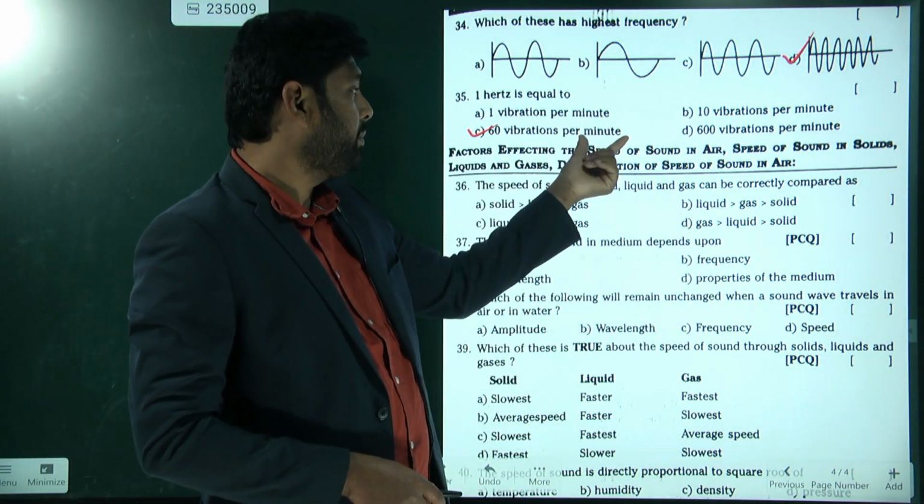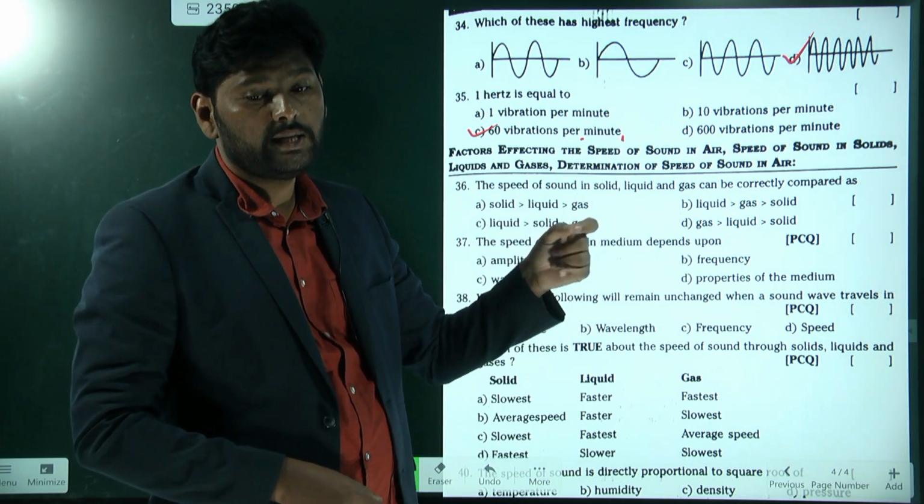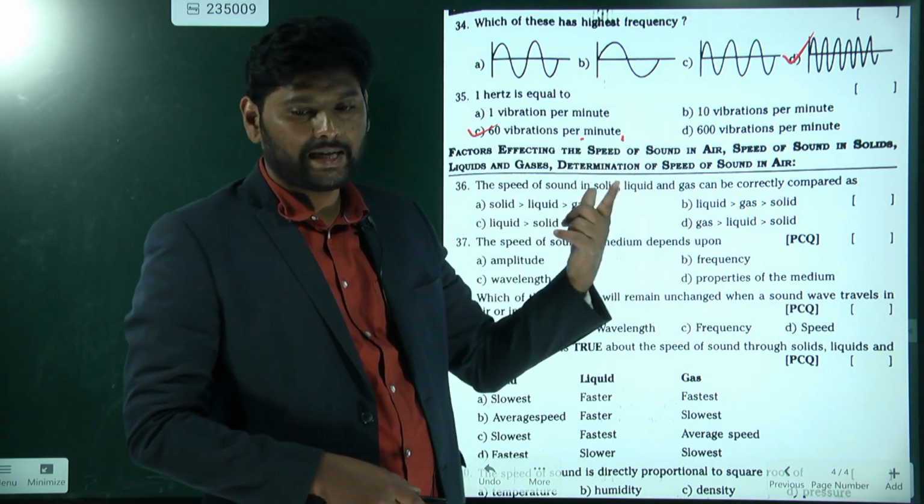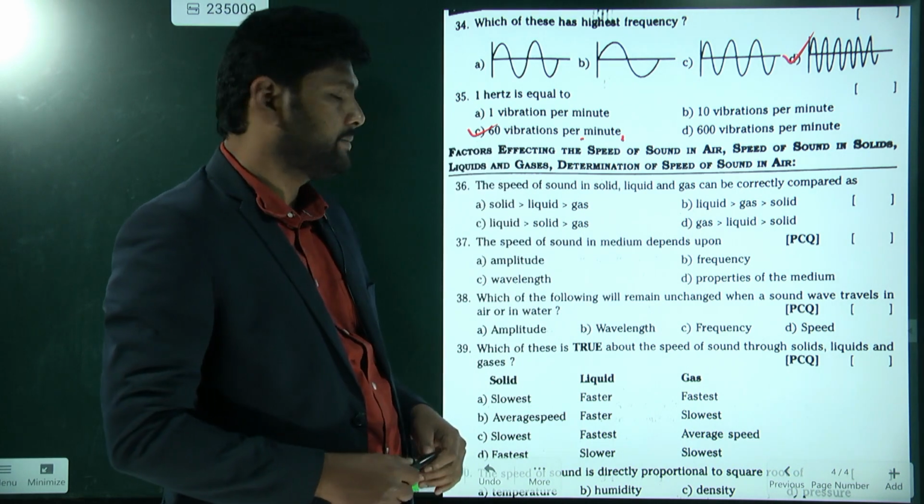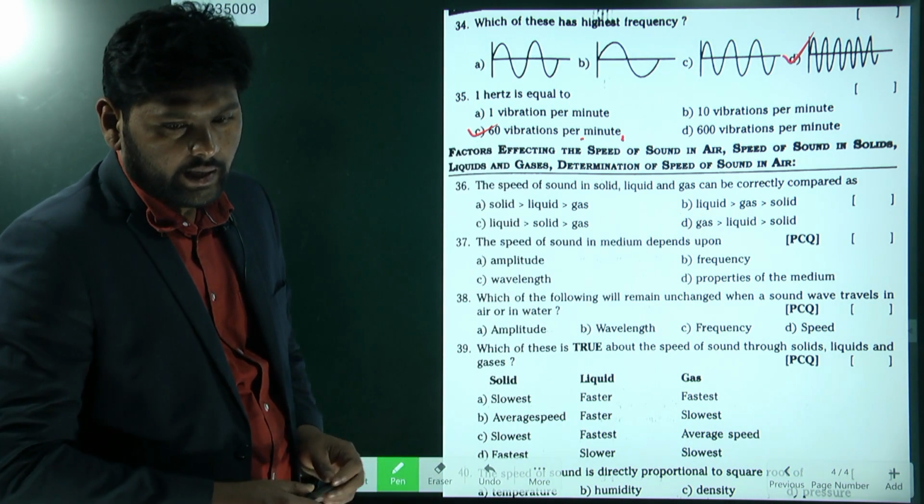Per minute means 60 seconds. So this is your answer.